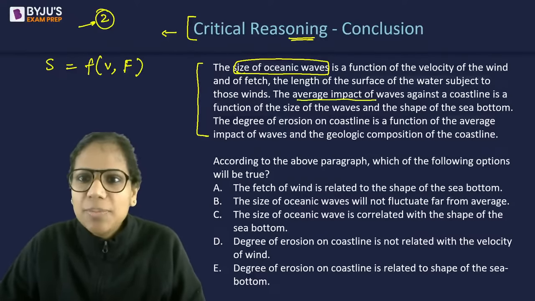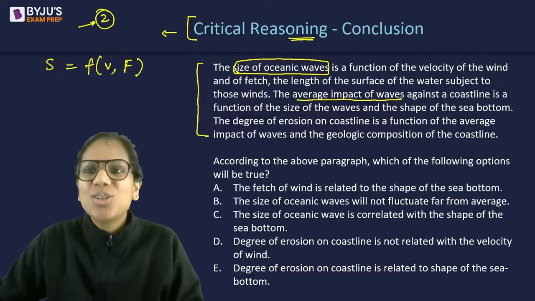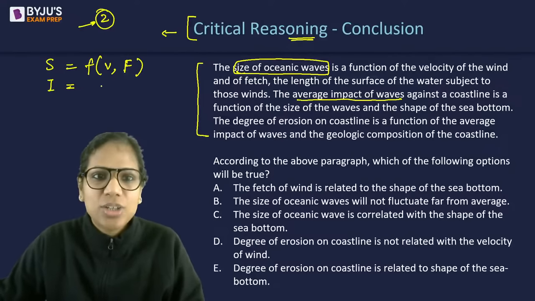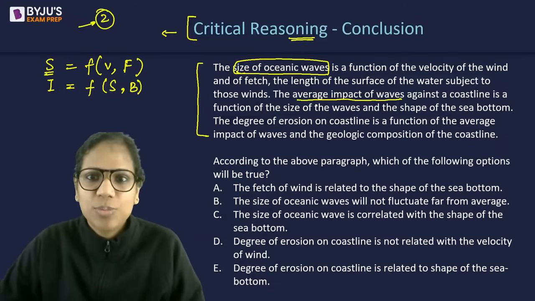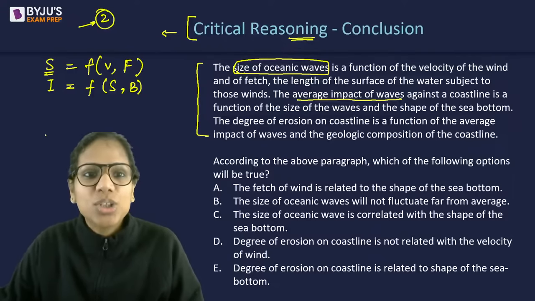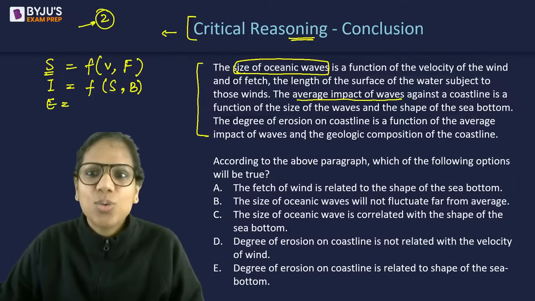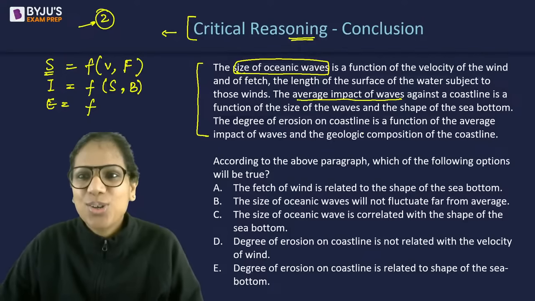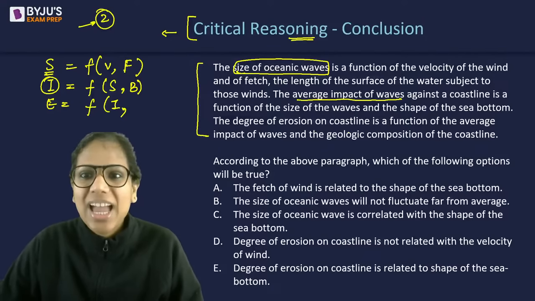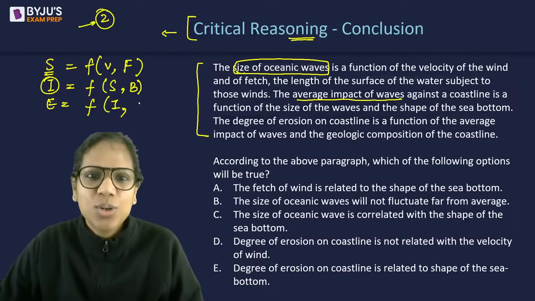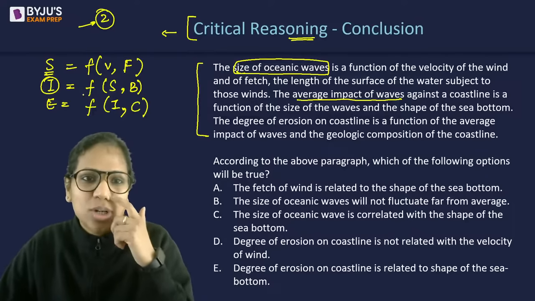Now, the average impact of waves against a coastline, I, is a function of this S, the size of the waves, and the shape of the sea bottom. Now, the degree of erosion on a coastline is a function of the average impact of the waves, this I that we just wrote, and the geologic composition of the coastline. So this is what is given to us.